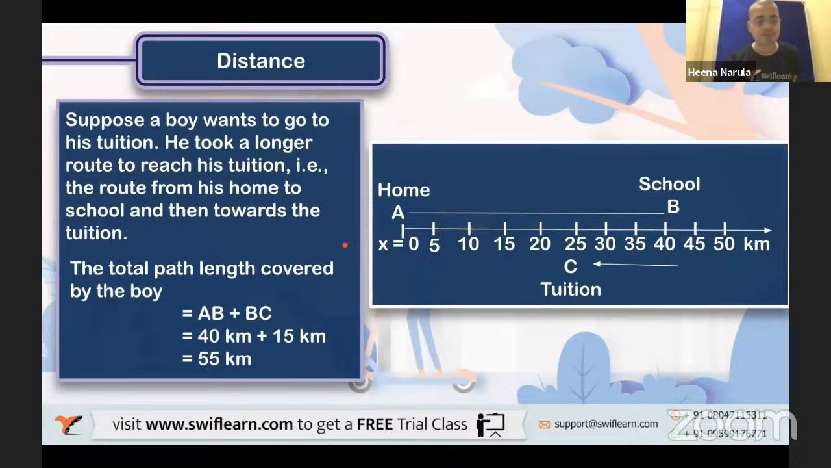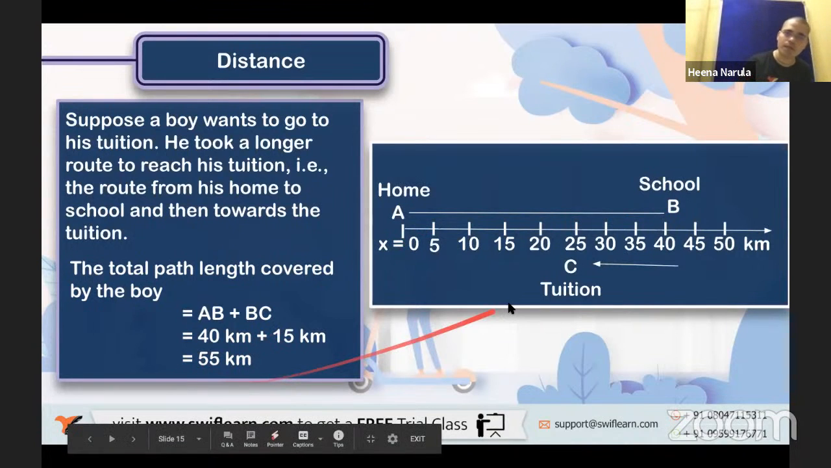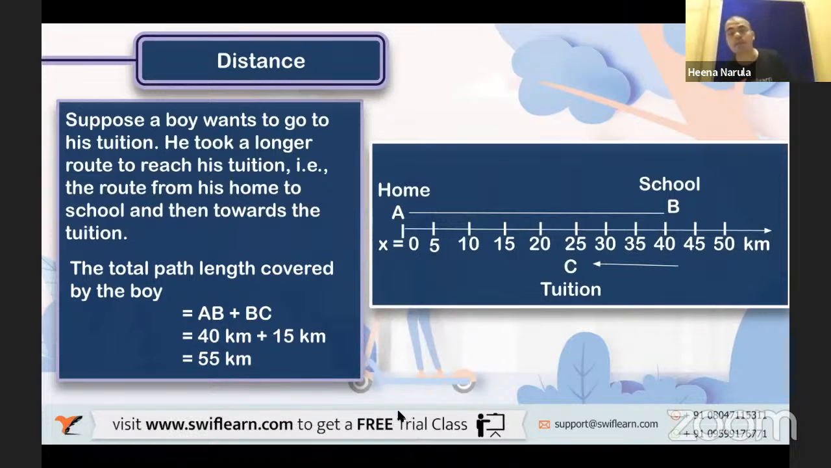Then the total path length covered by the boy is how much? A to B is how much distance measured? 0, 5, 10, 15, 20, how much? 40. Then B to C, how much? 40 to 35, 5. 35 to 30, 5. 30 to 25, 5. 5 plus 5 plus 5, how much? 15, right? So 40 plus 15, how much? Total is 55 kilometers. That is the total distance covered by the boy when he reaches tuition through school.